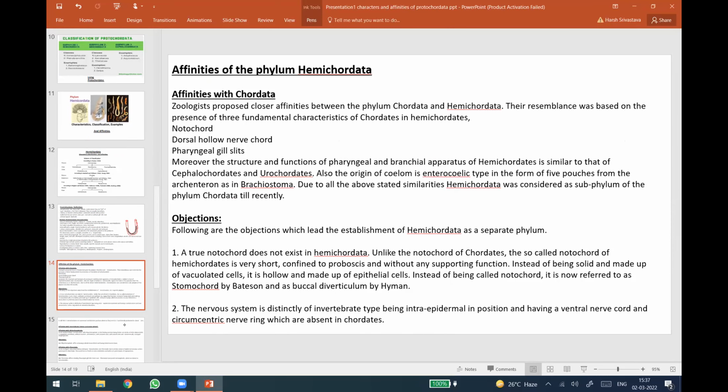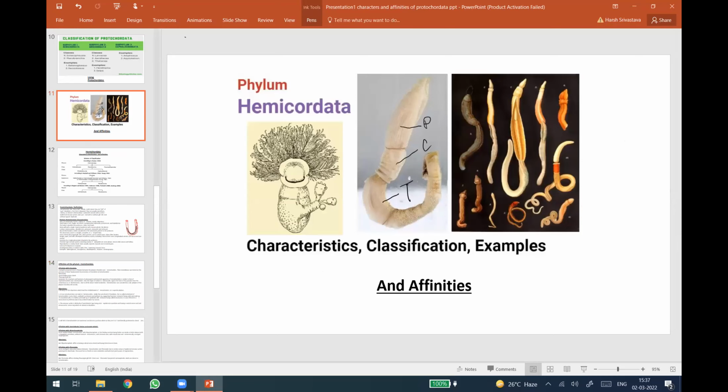So these are the hemichordates. This diagram shows the different types of hemichordates: Balanoglossus, Rhabdopleura. These are the examples of different types of hemichordates in this figure.